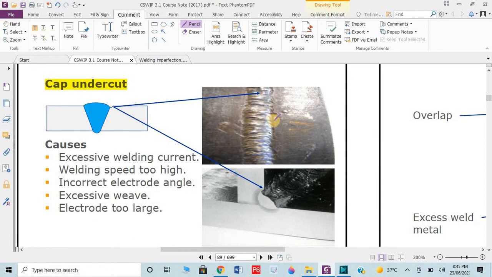Now we have cap undercut. At the top side, if a cut occurs between the base metal or within the weld metal, it's known as cap undercut. How did it occur? Excessive welding current, same. Welding speed too high, meaning the penetration and fusion are not proper. Incorrect angle of electrode. Excessive weave and electrode too large.